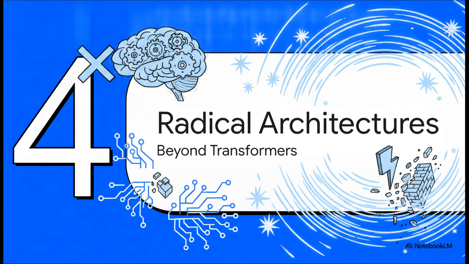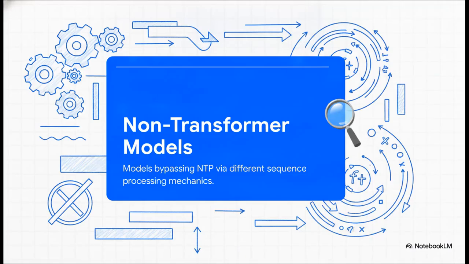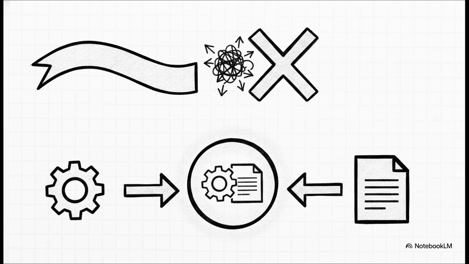And finally, number 4, radically new AI architectures. This leads us to our fifth and final family, non-transformer architectures, or NTA. By definition, these models inherently sidestep token-by-token autoregression through entirely different core mechanics. Basically, they don't even try to fix next token prediction. They just make it completely obsolete by changing the fundamental way the AI processes sequences. What does that actually look like? Well, we are seeing two massive breakthroughs here.